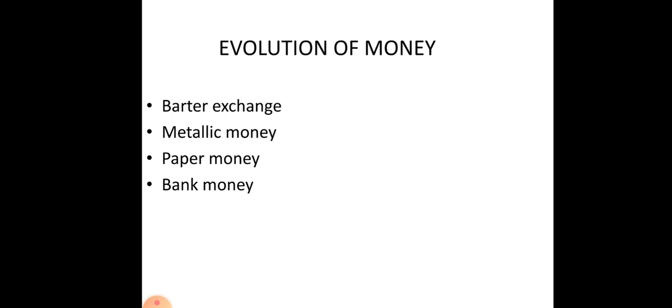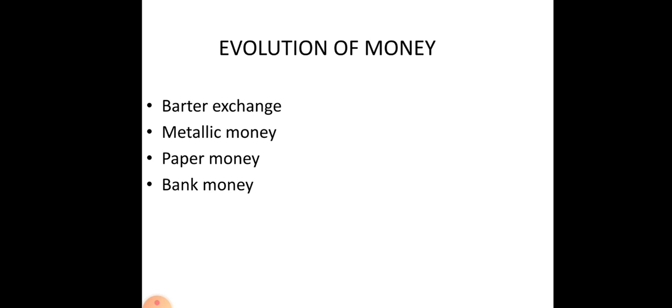For example, A wants to buy wheat and sell sugar, and B wants sugar and wants to sell wheat, so what they will do is exchange the goods. That is called barter exchange. Then metallic money. After barter exchange, the next invention is metallic money. During the king period, they had money in gold and silver metal. So it is called metallic money.